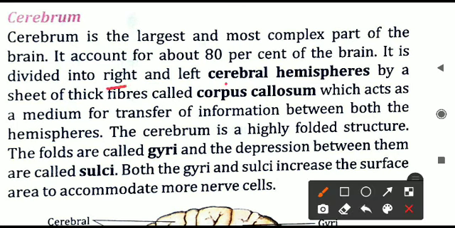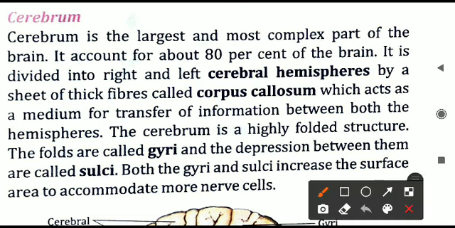That is the right cerebral hemisphere and the left cerebral hemisphere. In between the right and the left cerebral hemisphere, there is a sheet of thick fibers that is called the corpus callosum. The corpus callosum is present between the right side and the left side of the brain, or we can say right and left of the cerebrum. So both the right and left cerebral hemispheres are connected by the corpus callosum.